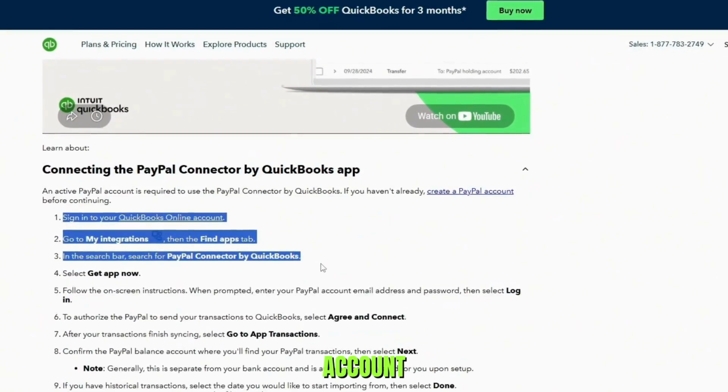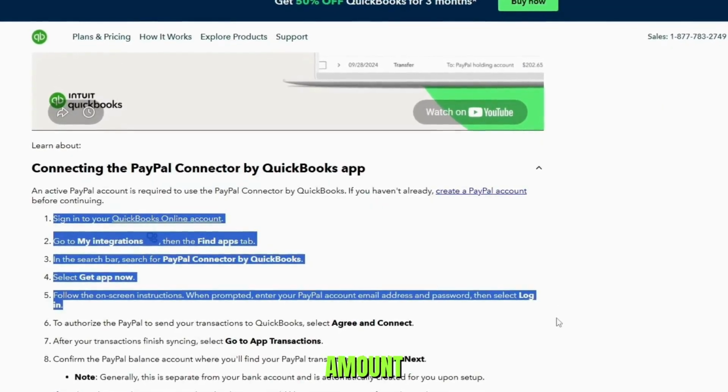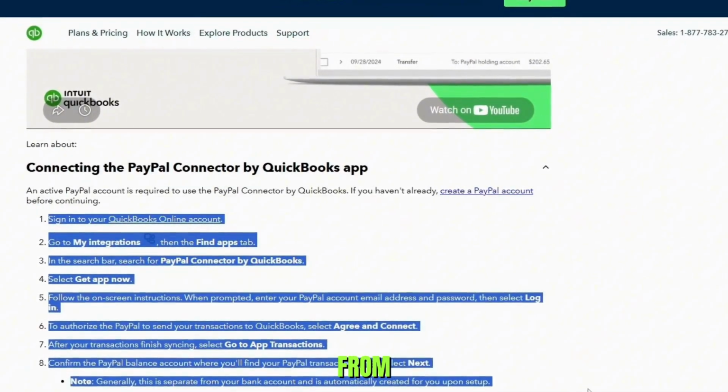First, choose the PayPal balance account that QuickBooks will use to track your PayPal funds. Then select the deposit amount, which is the bank account where you transfer money from PayPal.